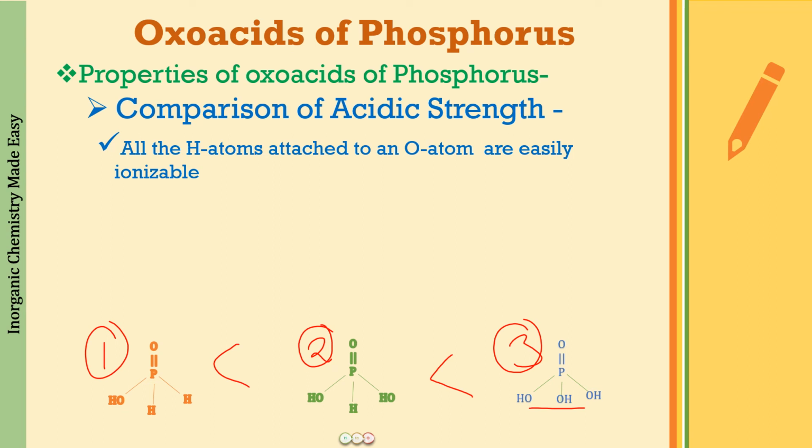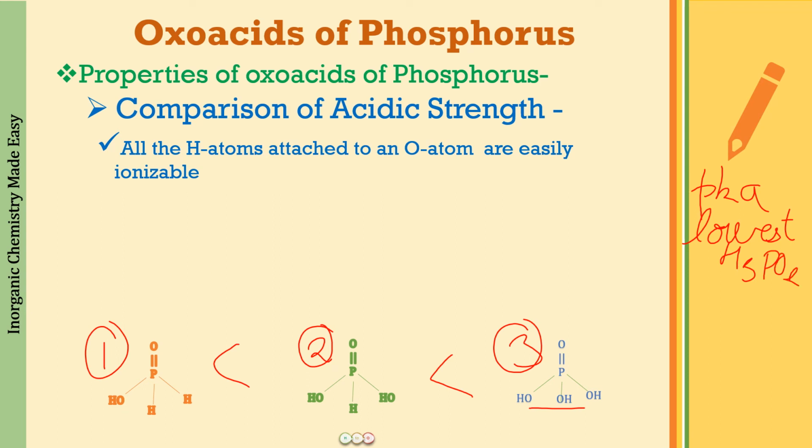But experimentally, what was measured were the pKa values for these compounds. You do not need to remember the pKa values, but I'm just giving you the understanding. What we found was that the pKa value was the lowest for H3PO2.